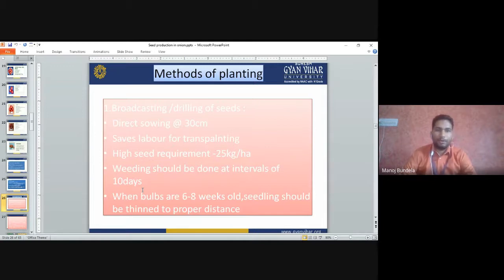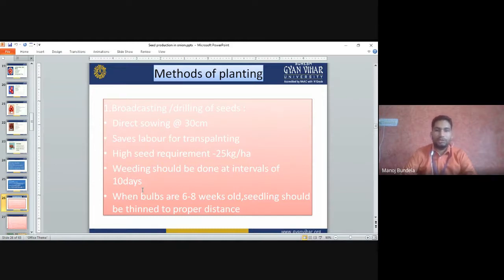Method of planting. Broadcasting and drilling of the seeds. Normally for direct sowing we can go for broadcasting. It will save the labor for transplanting, because if we grow the seeds in a nursery and then go for transplanting, we require a greater number of laborers. So in the broadcasting method we save labor, but it requires a high quantity of seeds. It requires 25 kg of seeds per hectare.